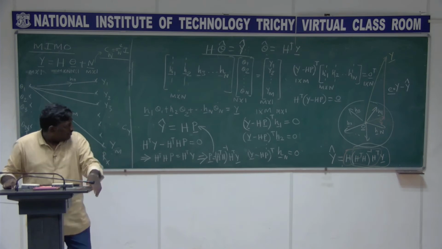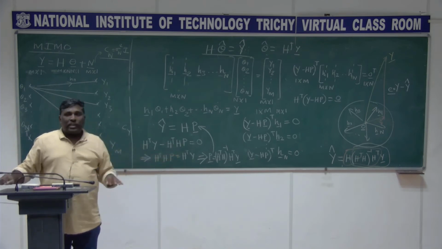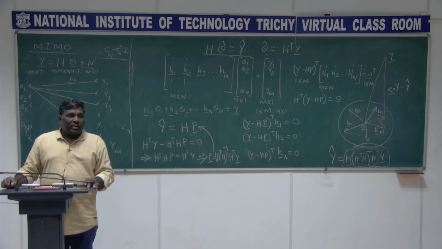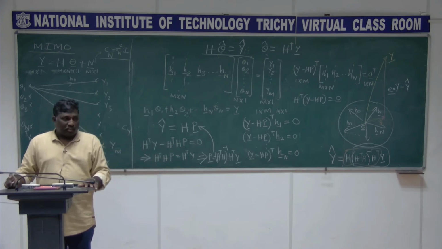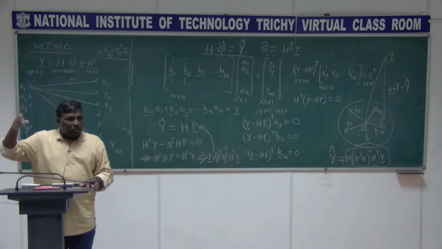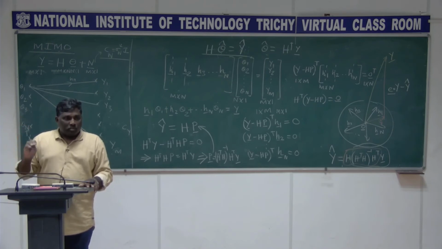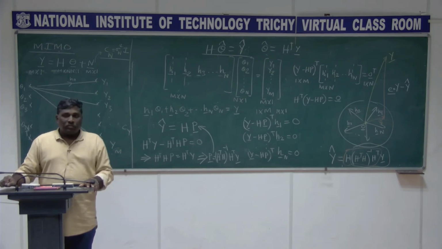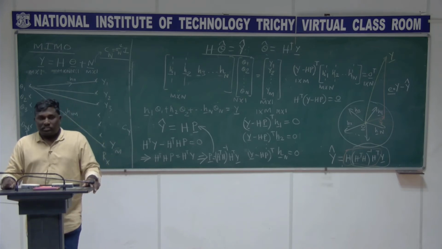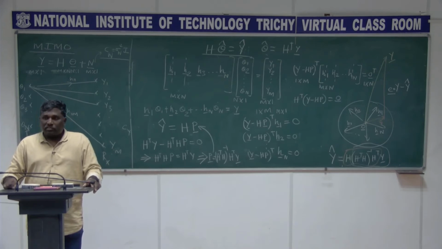So what I am trying to say here is, if this y doesn't lie in the column space of matrix H, then you project the vector y to the column space of H. That's the main thing. You project it using the projection matrix. The projection matrix is what? H into H transpose H the whole inverse H transpose. That is going to be your projection matrix, right?